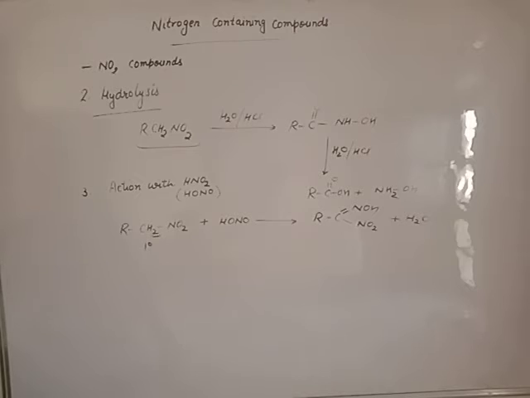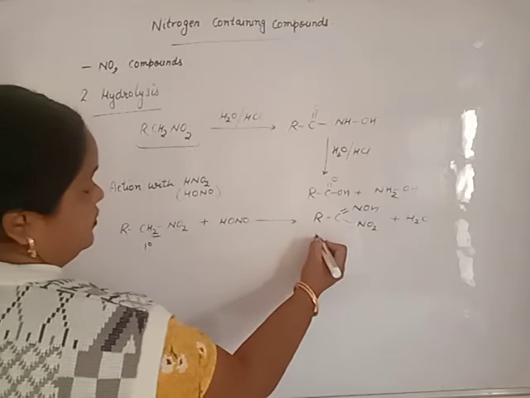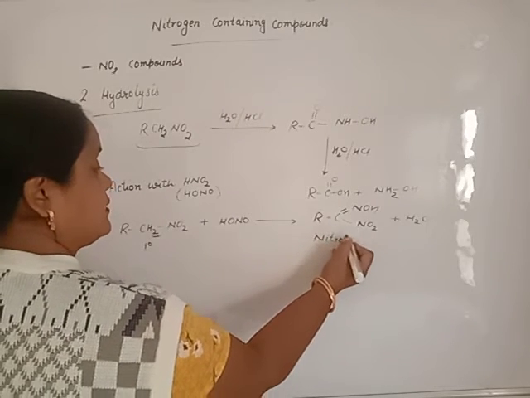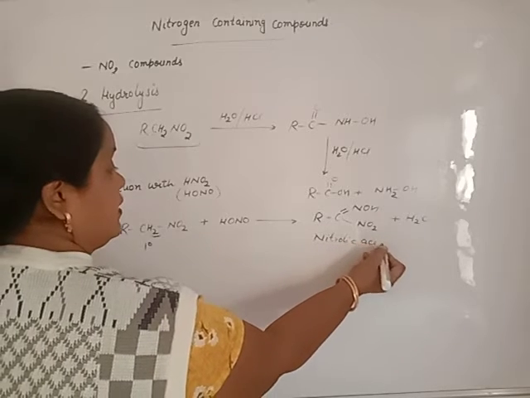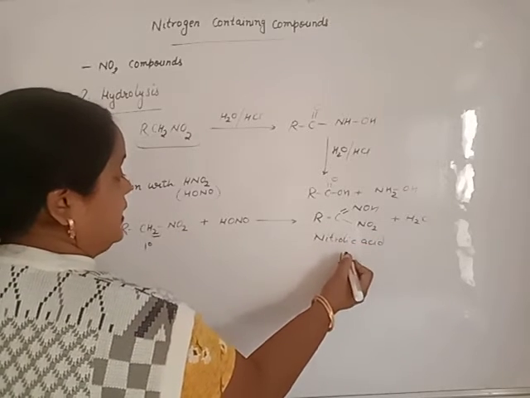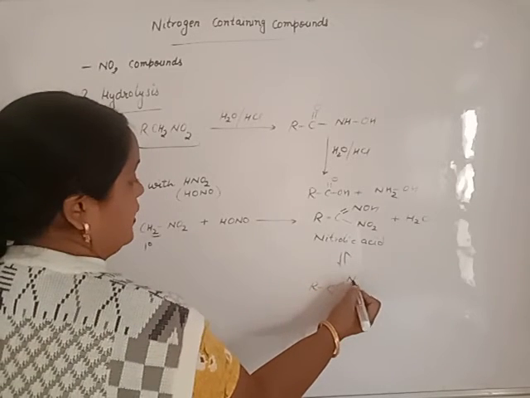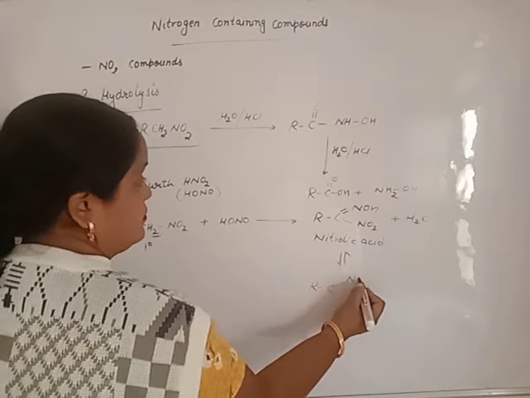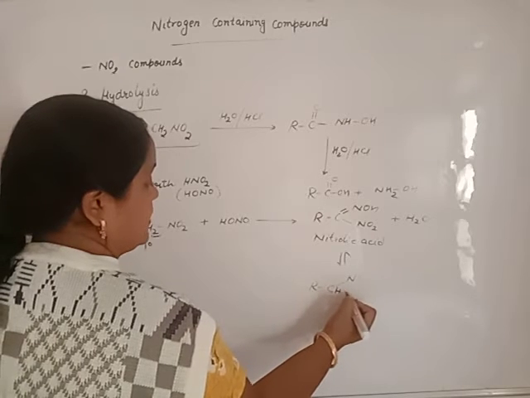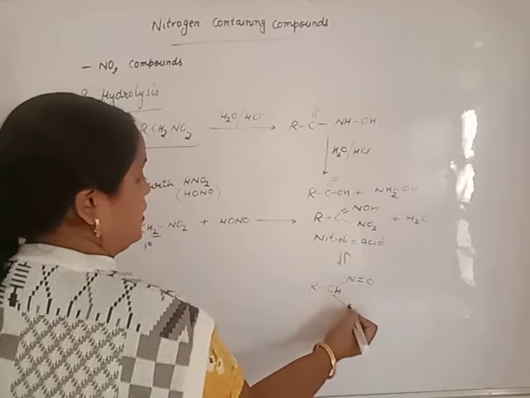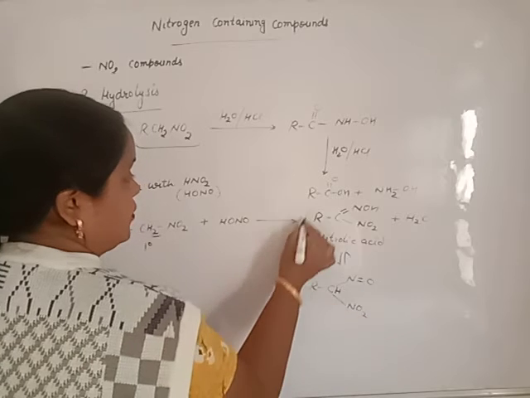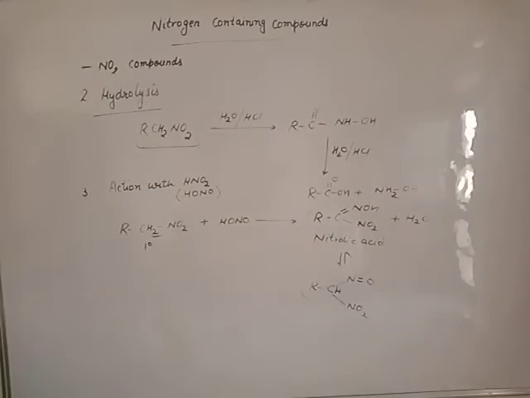This is known as nitrolic acid. Beta, this is known as nitrolic acid. It will always be present in equilibrium as R C N H double bond O NO2. Both are nitrolic acid. Beta, you will study this compound in the Victor-Meyer method to distinguish primary, secondary and tertiary.